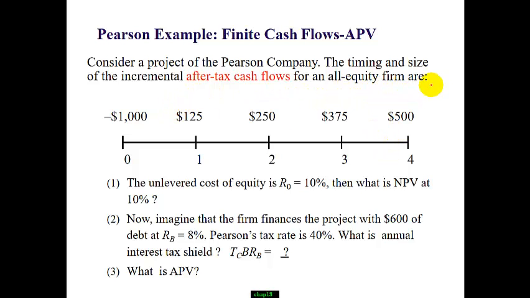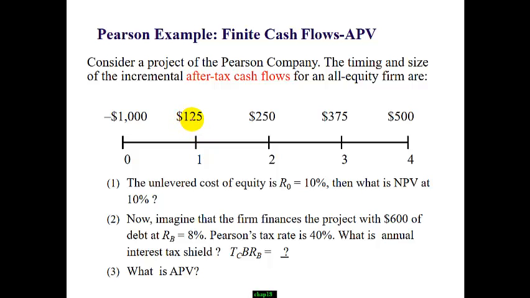For an all-equity firm, the initial investment is $1,000. They already calculated the after-tax cash flow, sales revenue minus expenses, times 1 minus tax.